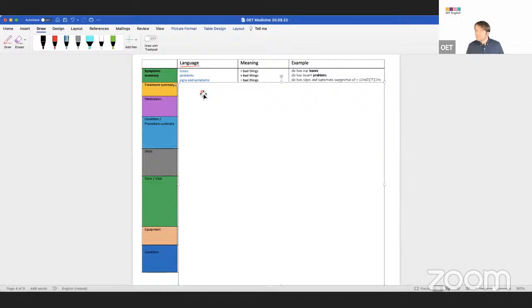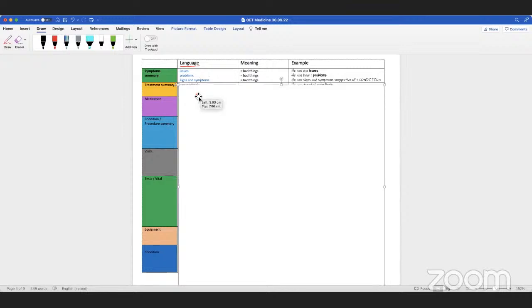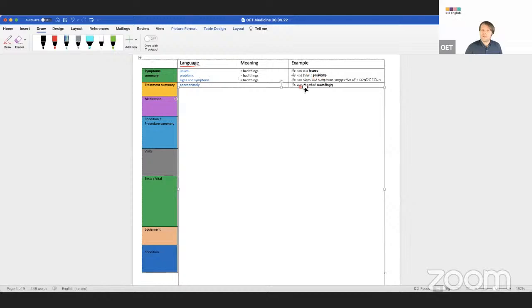It's easy. This is why I said right at the start of the class yesterday, summarizing is easy. Just don't do it too much, right? Okay, treatment summary. How can I summarize the treatment? His treatment was antibiotics, antiviral, antifungal. He was treated appropriately or accordingly, right? The same idea. Appropriate treatment was provided.